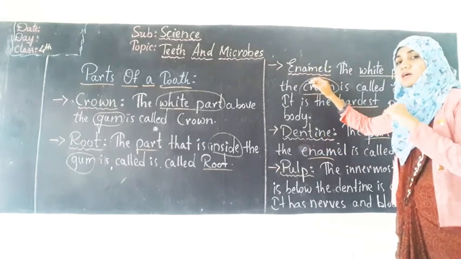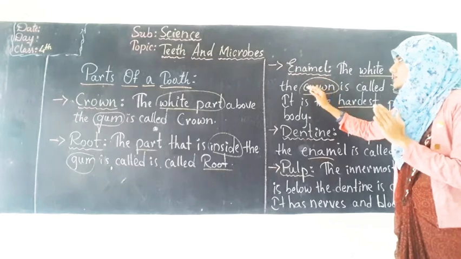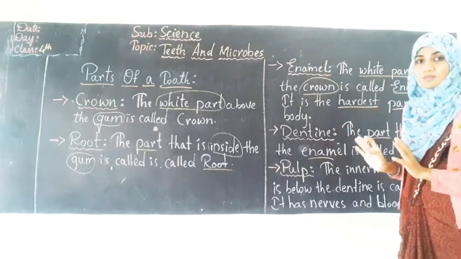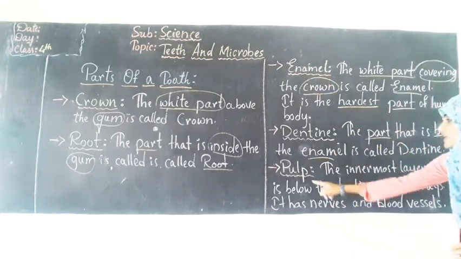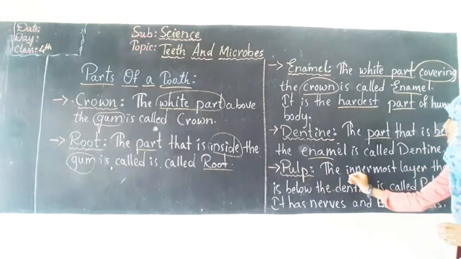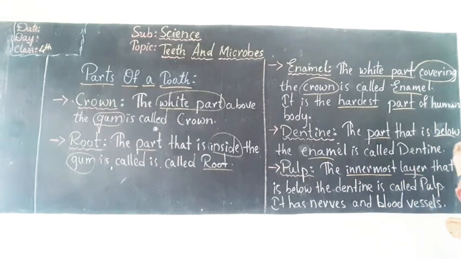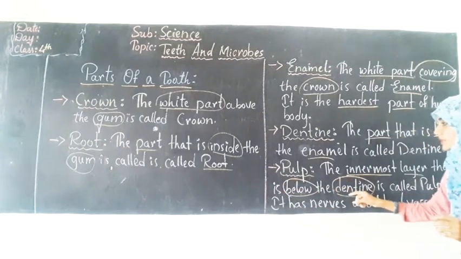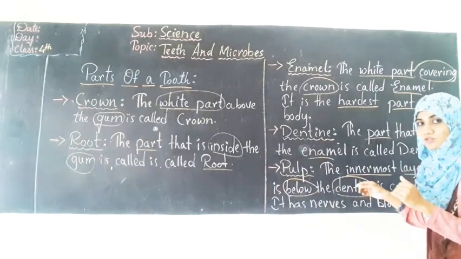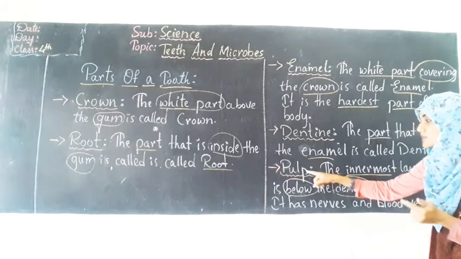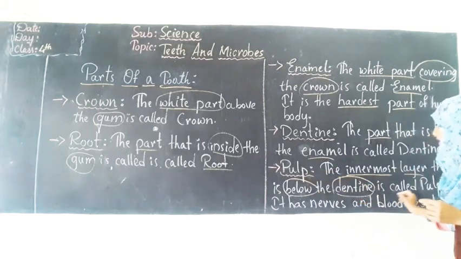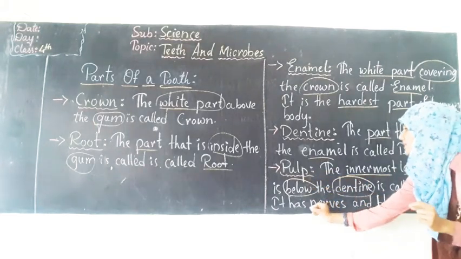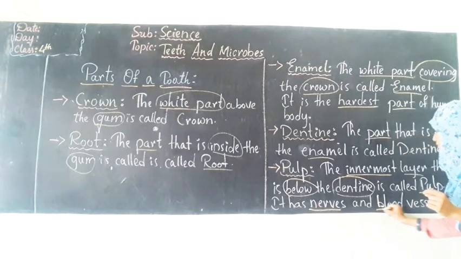Enamel is the biggest and hardest. It is the hardest part of the human body. Okay. Then the last is pulp. Pulp means it is the innermost layer that is below the dentine. Okay. The part below the dentine, that part will be considered as pulp, and this pulp will consist of nerves and blood vessels.